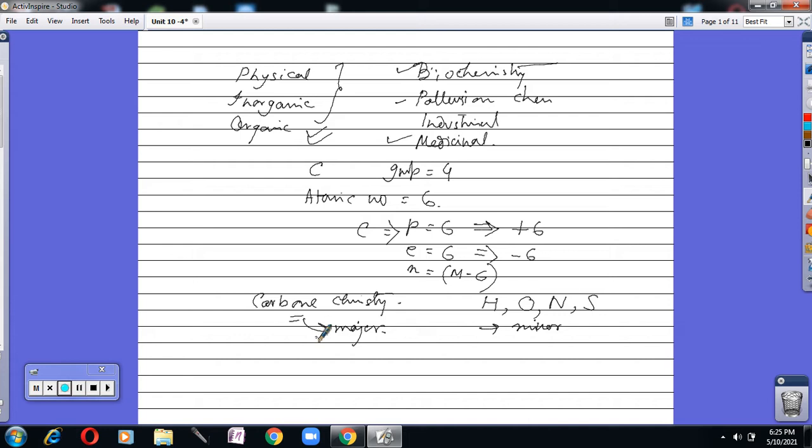Why is carbon in a major role? Because carbon has some properties. Number one, catenation property.